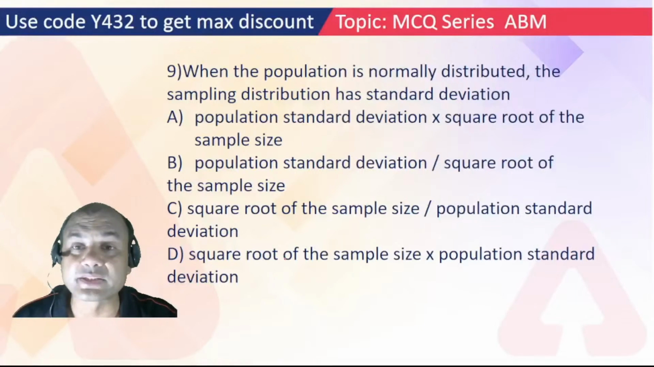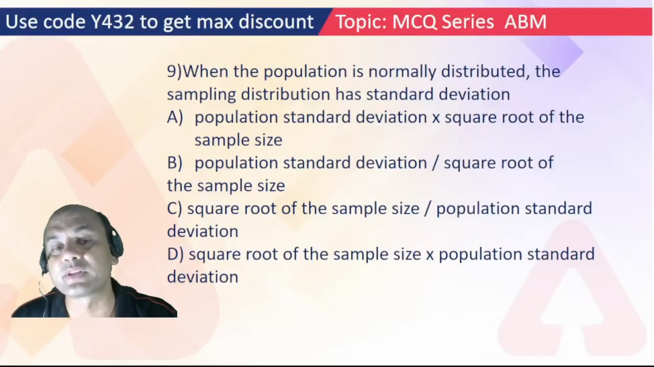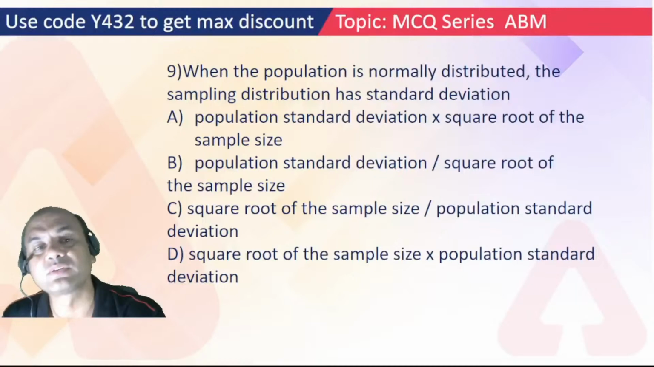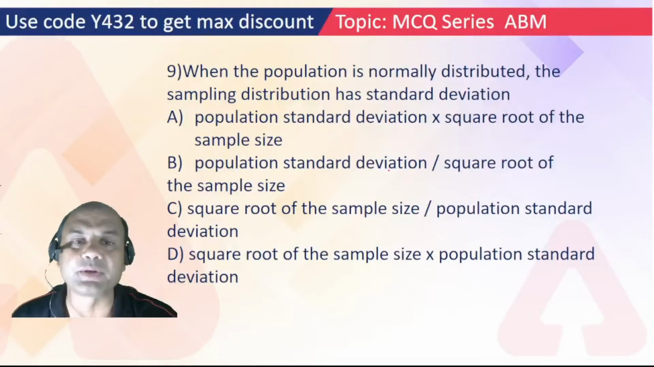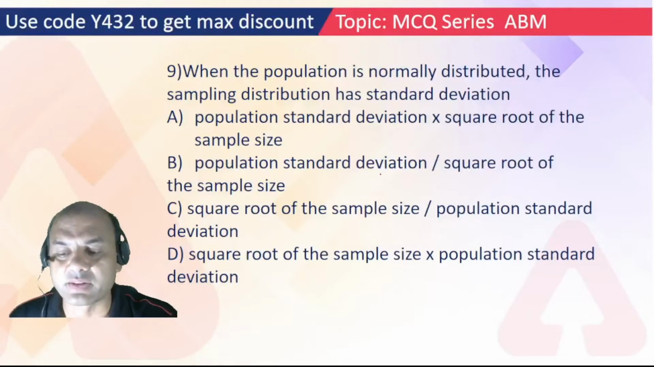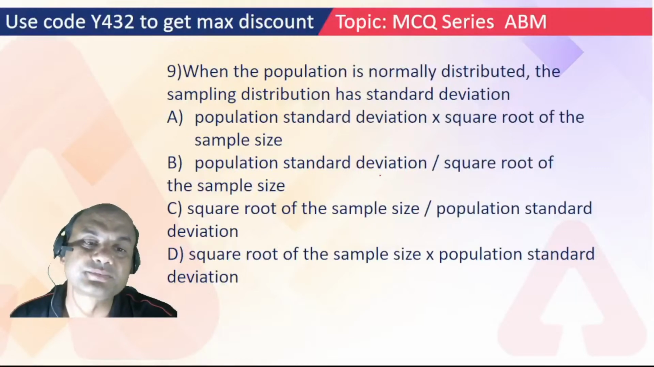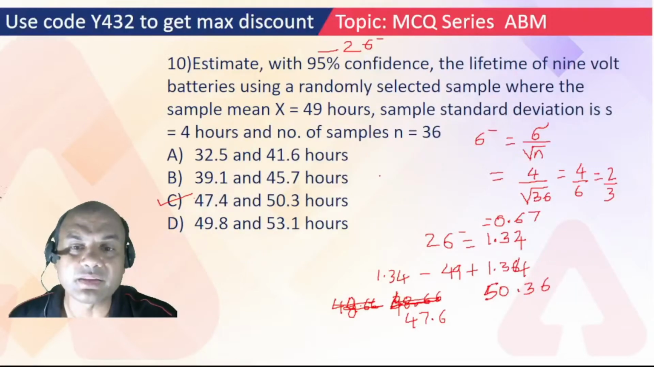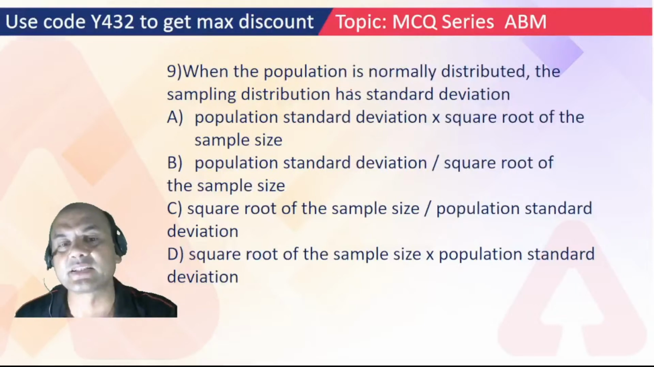So what is standard deviation given? It's given 4 hours, right? What is number of samples n given? 36. So 4 upon square root of 36, sigma upon root of n. So it is 4 upon 6, so it is 2 upon 3, so it's 0.67. So standard error I got. So what is 2 standard errors now? 2 into 0.67, so it becomes 1.34.